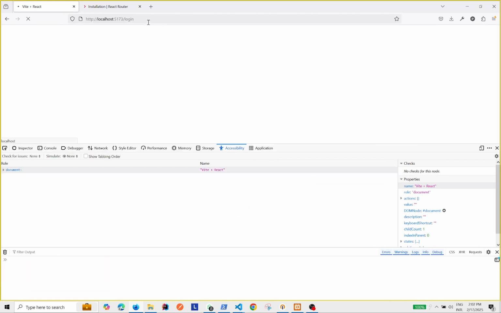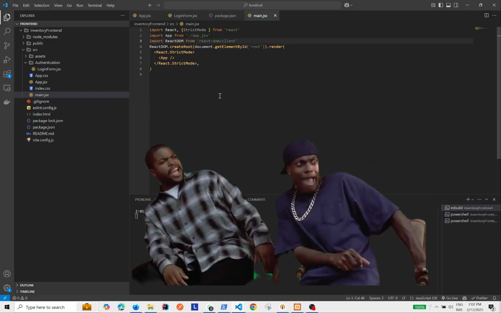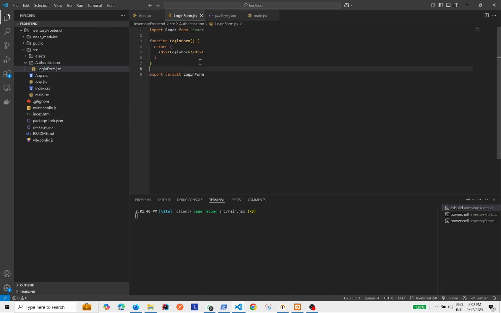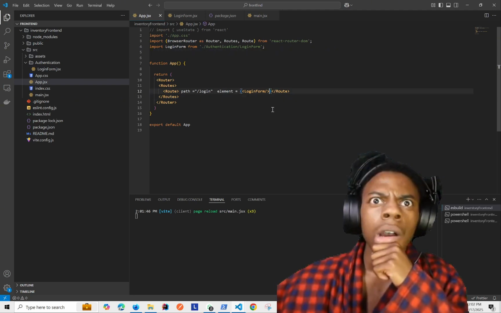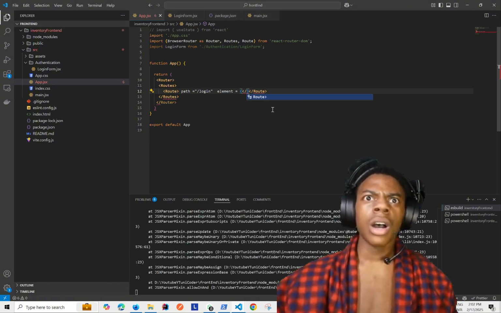Now guys, we are still getting an error. The error is with the route we have added.